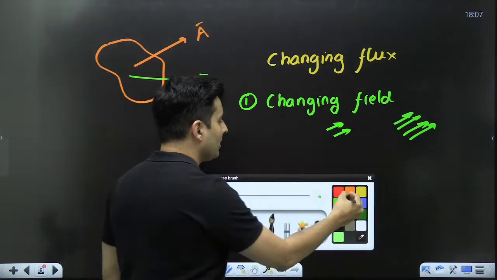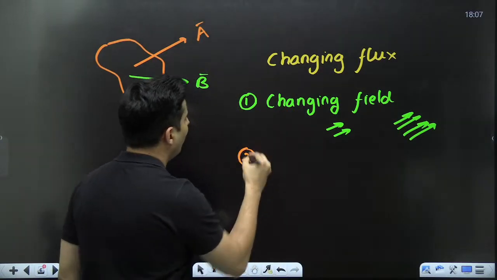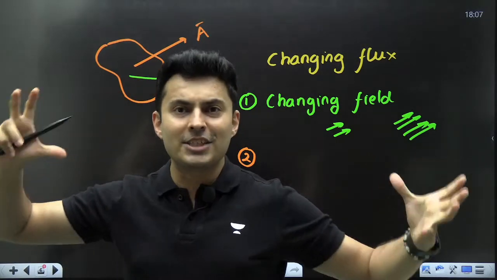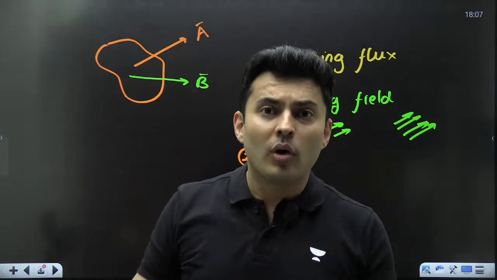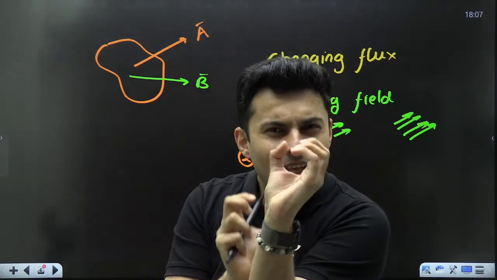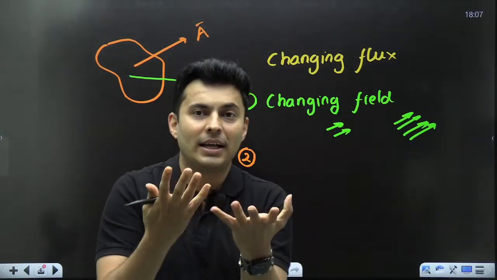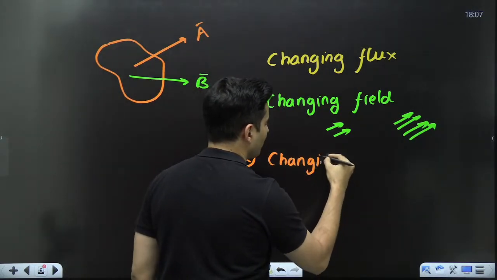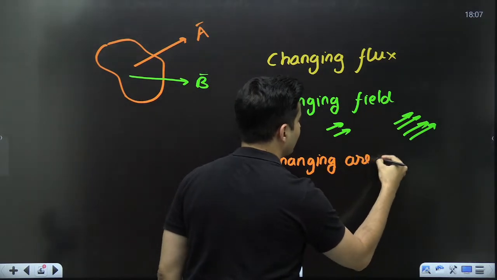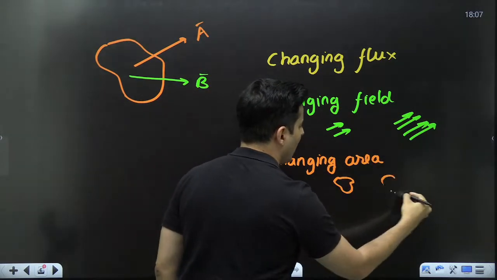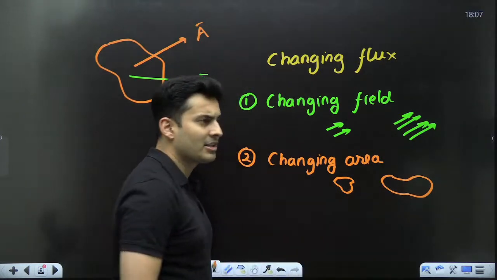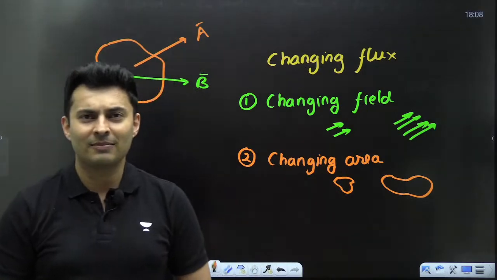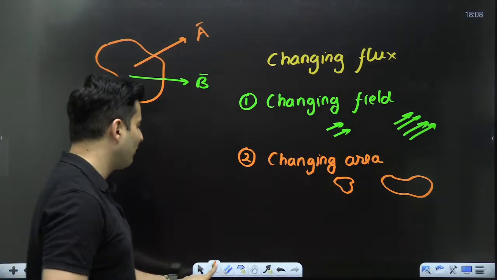Think about it. The number two way is obviously changing the area. If that area is changed, I will see more field lines passing through it. If I make the area small, few field lines will pass through it. So obviously I can say changing the area itself. If I have a small area, I make that area big, or a big area, I make it small, more or less field lines will cut through it. Obviously flux will change.